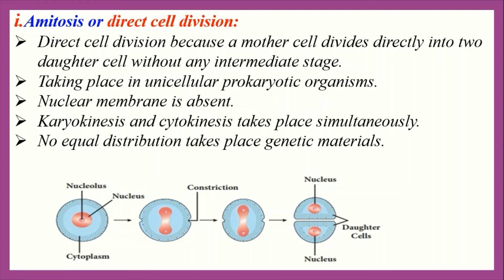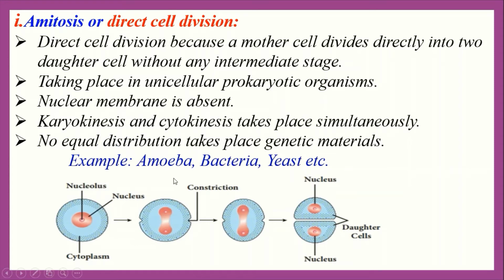Later on, they may divide in the same manner. This type of cell division is found in bacteria, yeast, navicular, etc. So, the process by which a mother cell, everybody see, this one is a mother cell, directly divides into two parts without any intermediate stage is called amitosis cell division. Clear everybody?